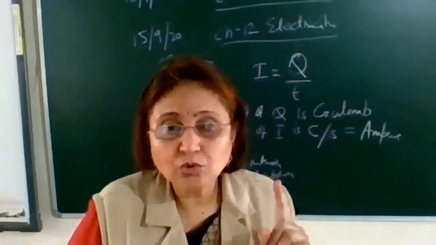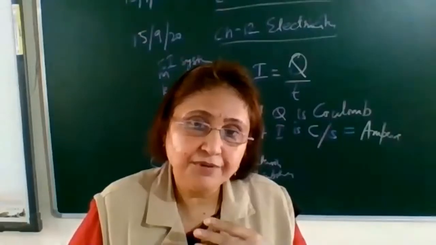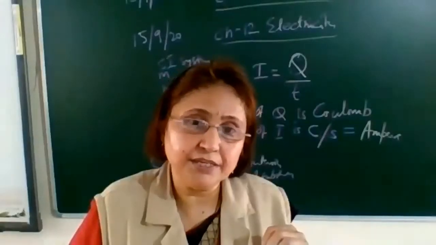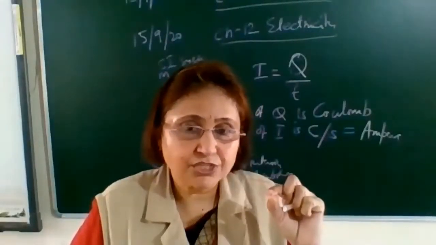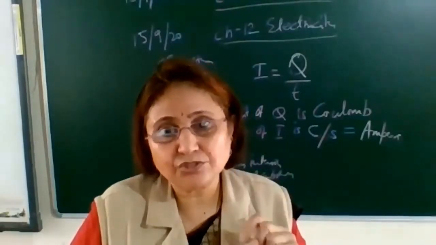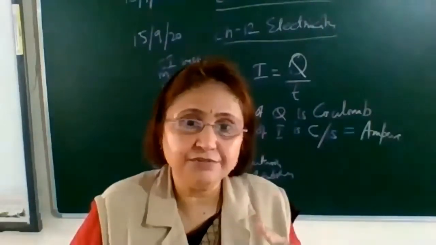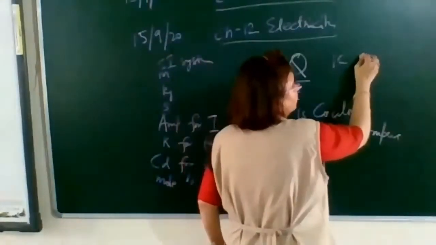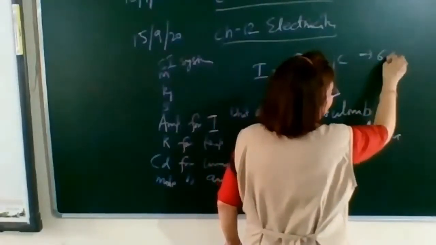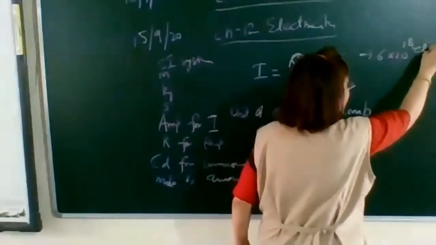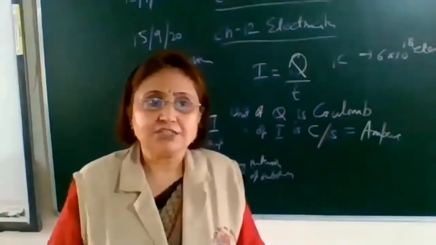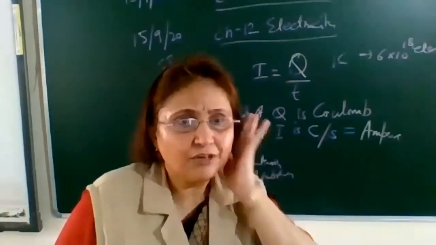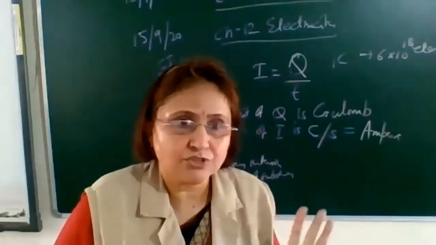So 1 coulomb of charge, when will it be? 6 into 10 raised to the power 18 electrons through any given cross section. If 6 into 10 raised to the power 18 electrons are flowing, then we say that the charge is 1 coulomb. Or simply, 1 coulomb is the flow of 6 into 10 raised to the power 18 electrons.